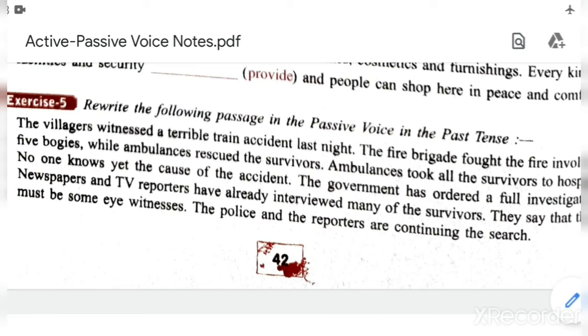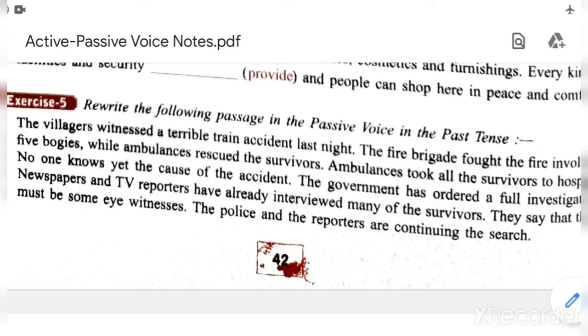Just listen to it. The villagers witnessed a terrible train accident last night. Past tense. Okay, and the object is the terrible train accident, so: the terrible train accident was witnessed last night by the villagers. The next one is, the fire brigade fought the fire involving 5 bogies while ambulances rescued the survivors. Here, see, 2 parts are there in the sentence.